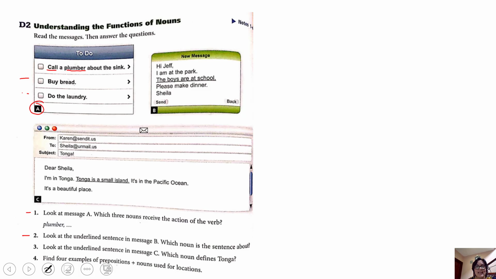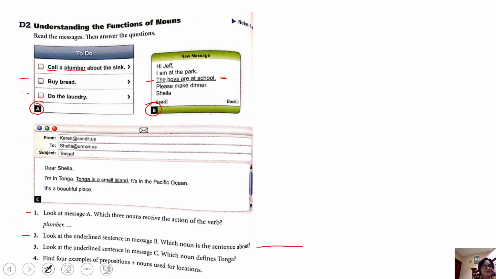Number 2, look at the underlined sentence in message B. Now let's read message B. Which noun is the sentence about? Hi Jeff, says the message. Hi Jeff, I am at the park. The boys are at school. Please make dinner, Shayla. So here we have the sentence that is underlined, and it says, which noun is the sentence about? The boys are at school. The sentence is talking about? So write it in there.